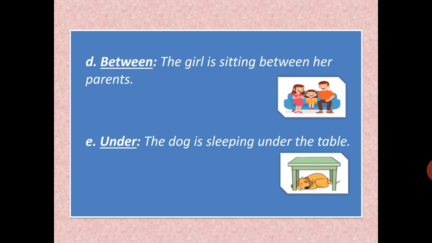Under means किसी चीज़ के नीचे. ठीक है. Now, height below something. For example, टेबल के नीचे डॉग है, you can see, but it is not touching the table. क्या वो टच कर रहा है उसका सरफेस जो है ऊपर वाला? No. Hence we will say that the dog is sleeping under the table.